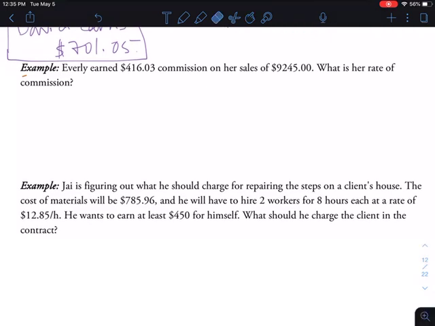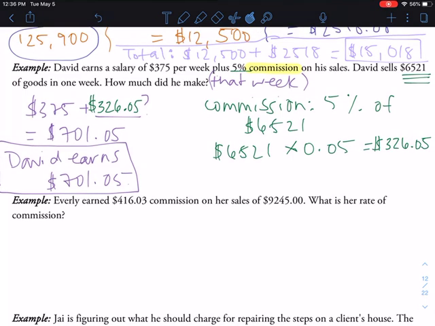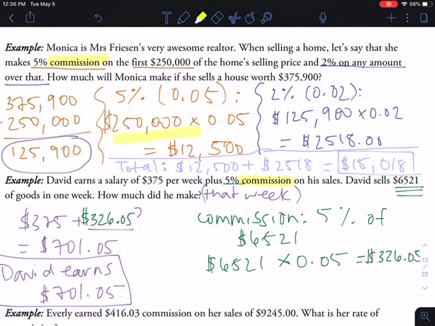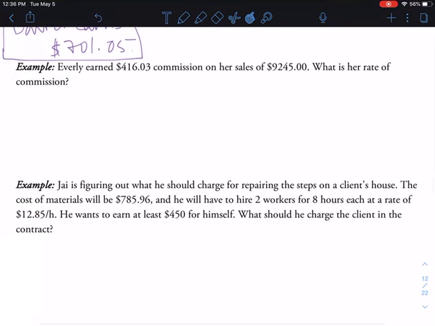All right. Everly earns $416.03 of commission on her sales of $9,245. What is her rate of commission? Okay, so if you take a look back at this question here, you can see that when we were finding commission, we multiplied. And you're going to see that here as well in Monica's question. Every time we were finding commission, we did some multiplication. So that means that when we're finding the rate of commission, we already know the amount of commission and the amount it's based off of. We're going to want to do some division.